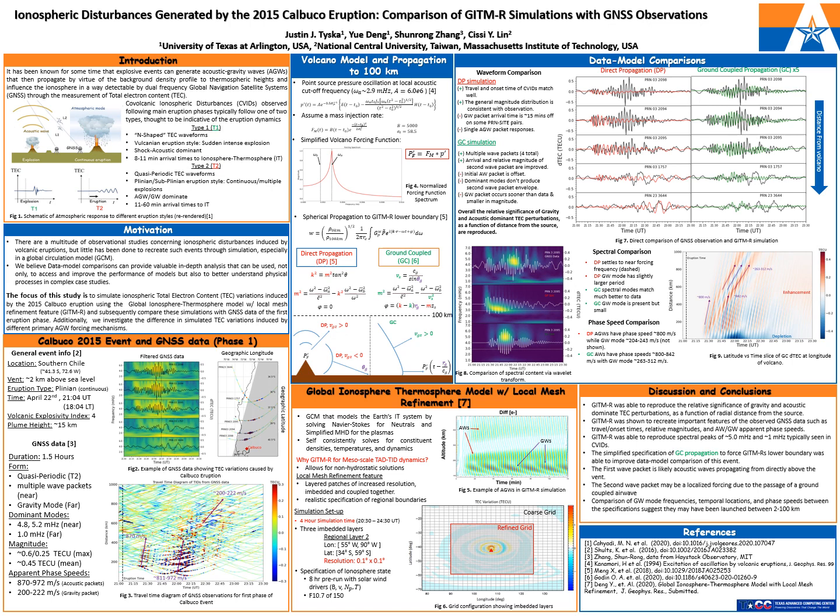Focusing now on the phase speed computations, in the direct propagation assumption, the acoustic gravity waves have phase speeds of about 800 meters per second, and the gravity mode about 200 to 245 meters per second. These are pretty consistent with what is shown in the GNSS observations. The ground-coupled assumption does improve those phase speed calculations for the acoustic waves by increasing this phase speed, but also increases the gravity wave mode phase speed, which results in not as good a comparison to the data.